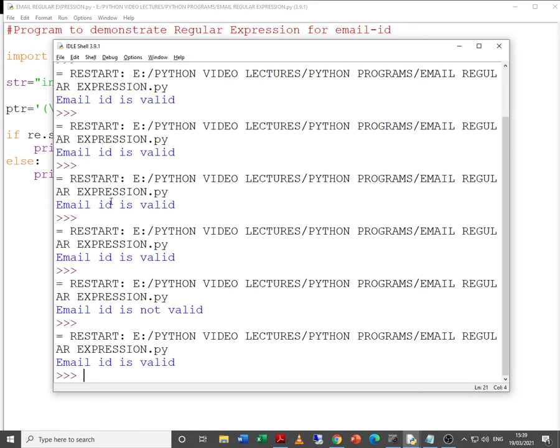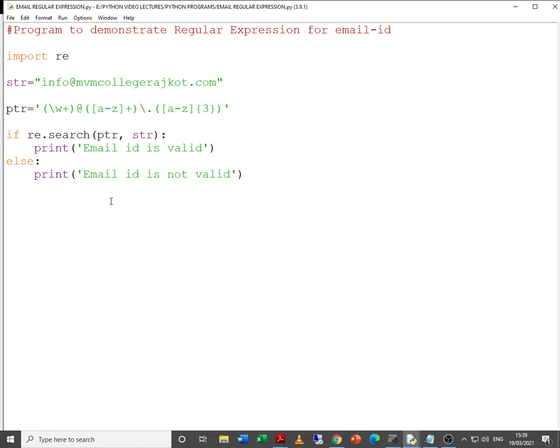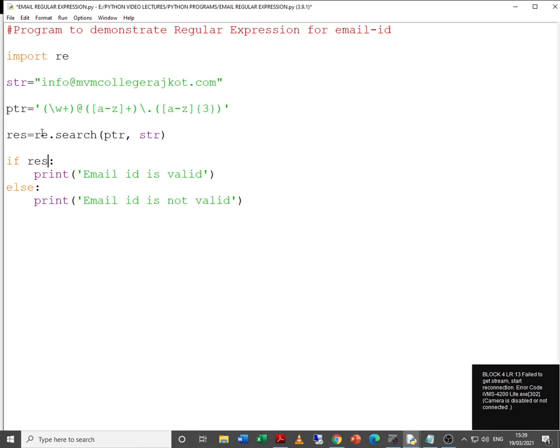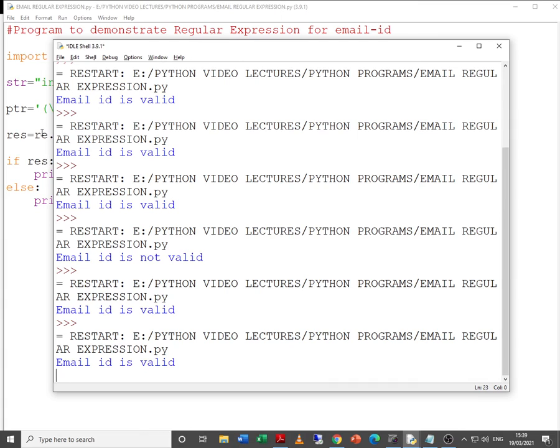Email ID is valid. Now if I want to extract the parts of the mail ID, I will do res equals, Control X, Control V. Let me put it like this, and now let me check what it is doing.